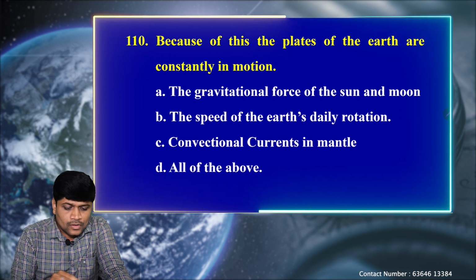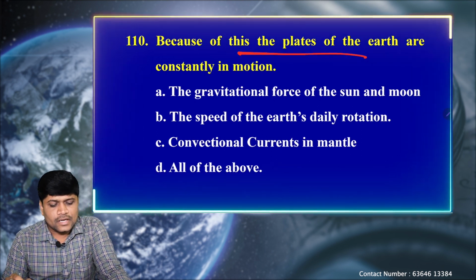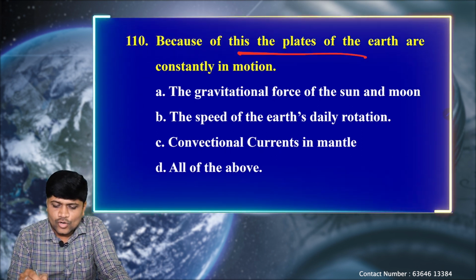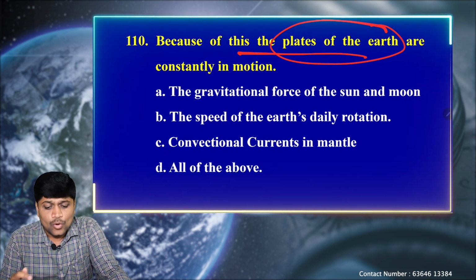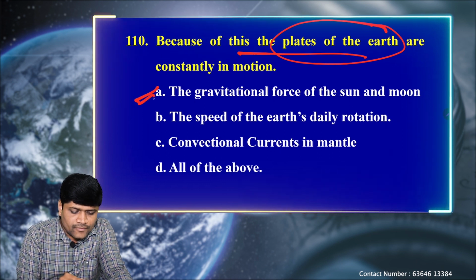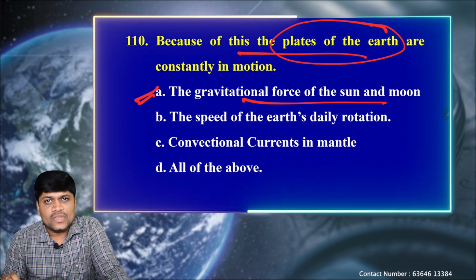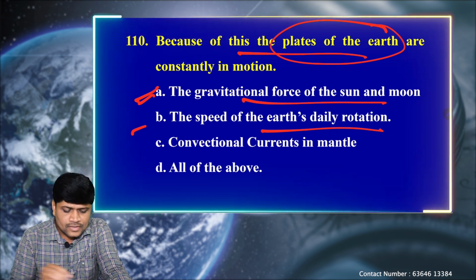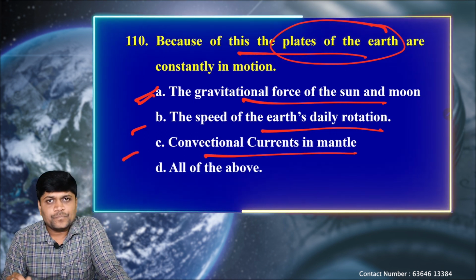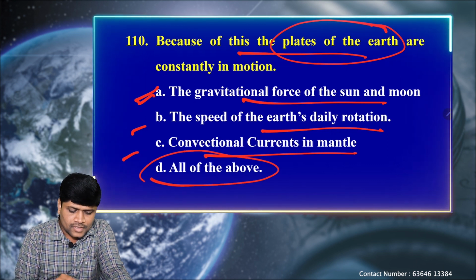Next question. Because of this, the plates of the earth are constantly in motion. We know that plate tectonics of the earth's crust are constantly in motion. What is the reason? Option A, the gravitational force of the sun and moon. B, the speed of the earth's daily rotation. C, convectional currents in the mantle. And D, all of the above.